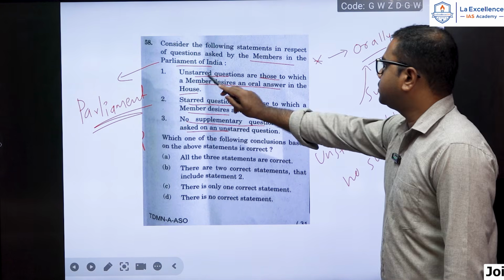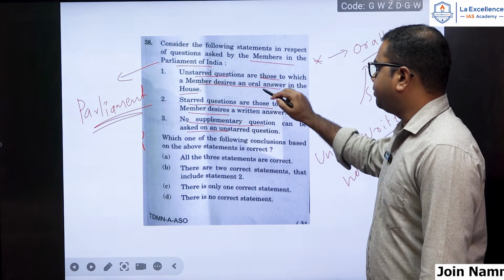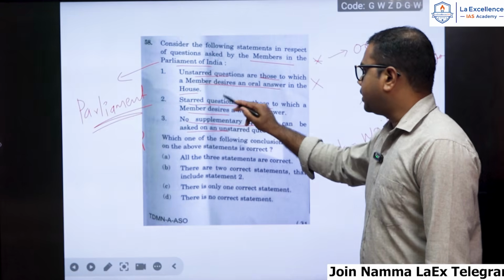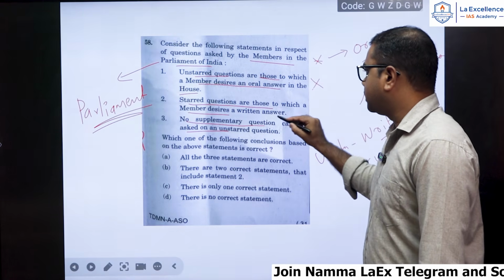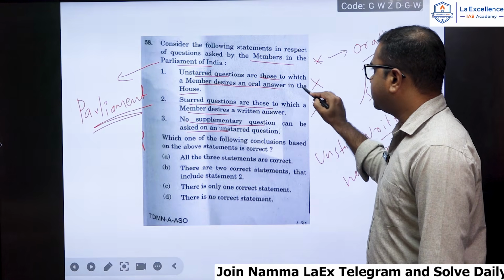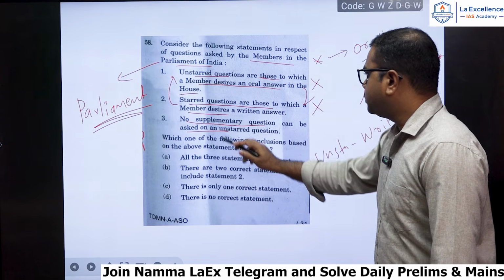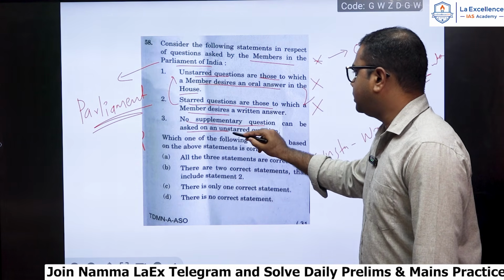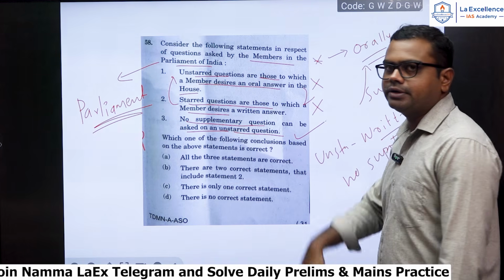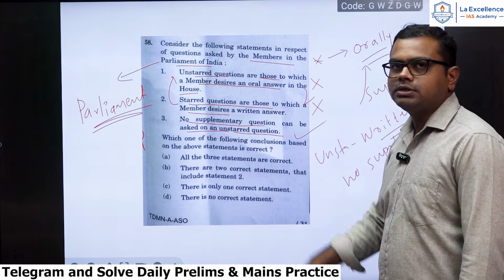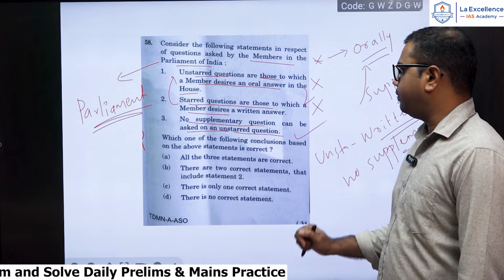Okay, so now see, unstarred questions are those to which a member desires an oral answer. No, it is a written format. Starred questions are those to which a member desires a written answer. No, they have just interchanged the 2 statements actually. No supplementary question can be asked on an unstarred question. Yes, this is correct. Since an unstarred question will be given in a written format, there is no supplementary question. So 3 only will be the correct one.